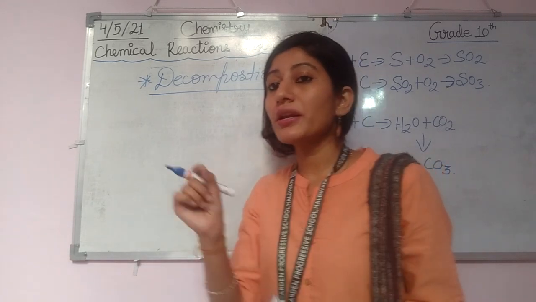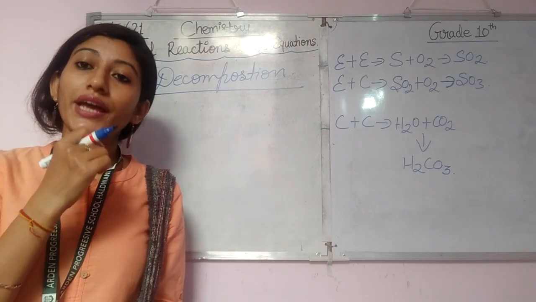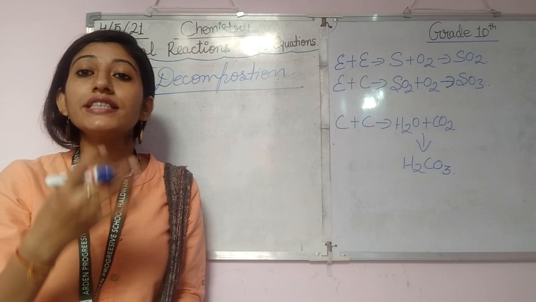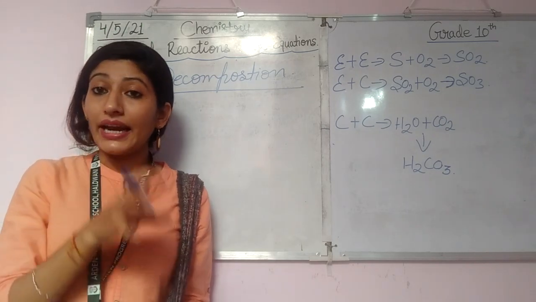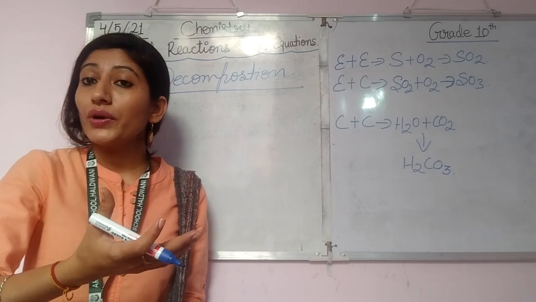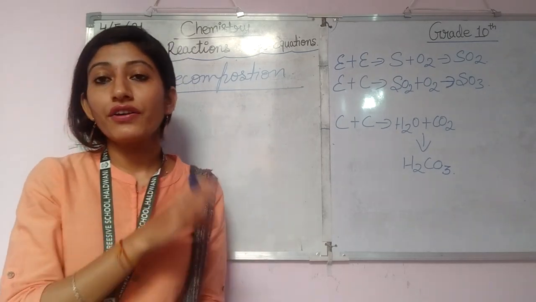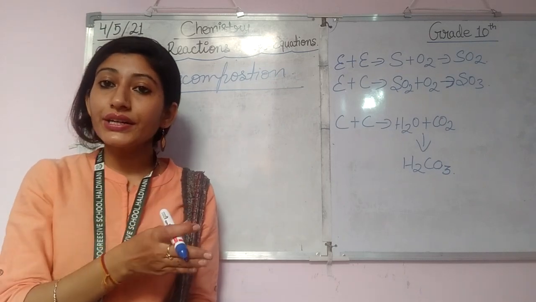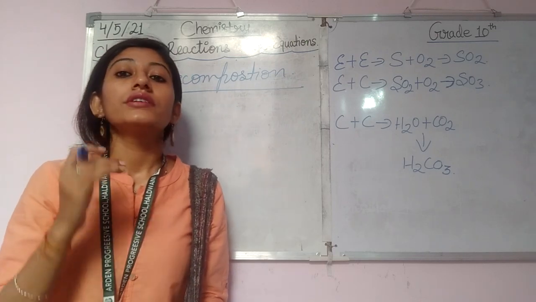So decomposition means break down or split up. In a decomposition reaction, a single reactant will break down into two or more products.